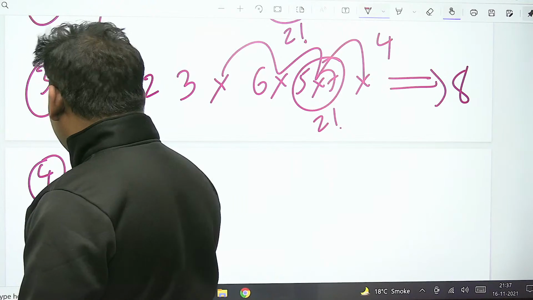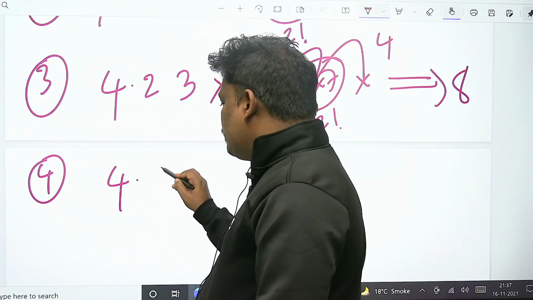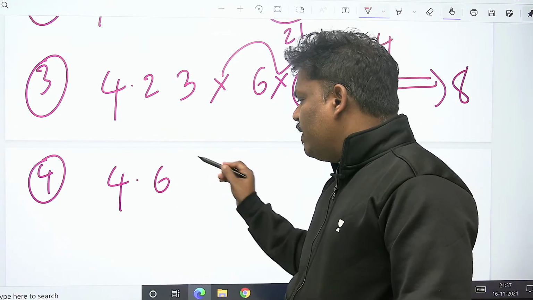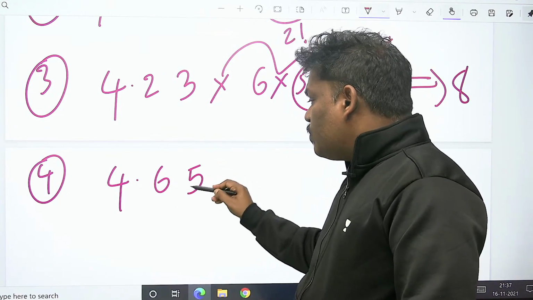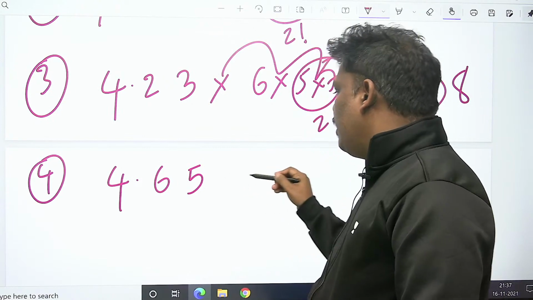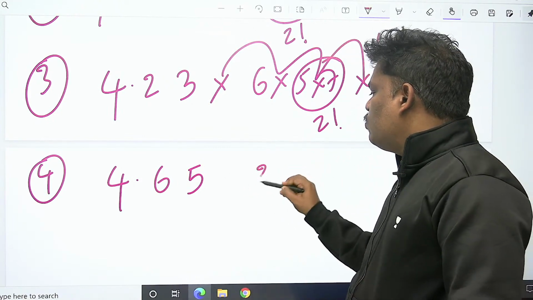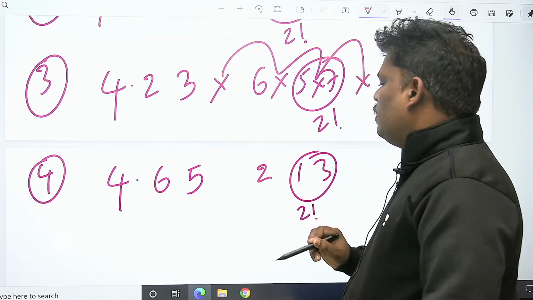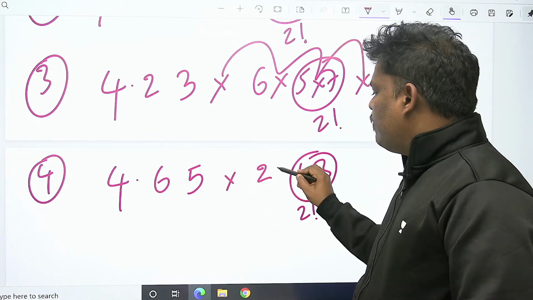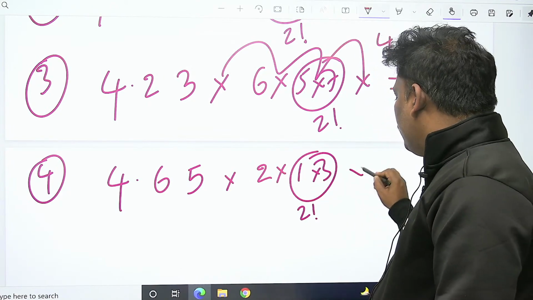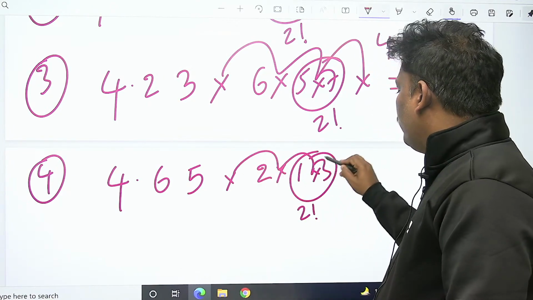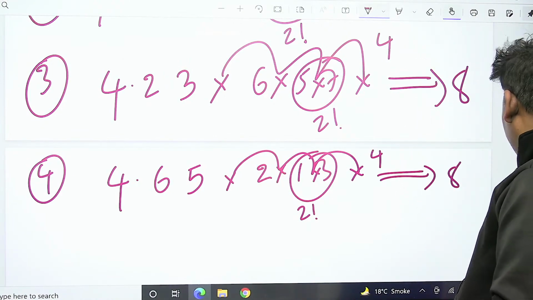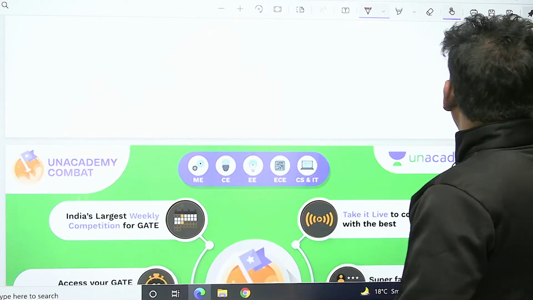Same thing will happen for 6 also. What I mean? After 4, 6 came. After 6, 6's children are 5 and 7. Assume 5 came. Afterwards, instead of 7 came, this may be the case. What is the answer? 2 followed by 1, 3. This is 2 factorial. The 7 can come here, here, here, here. 4 ways. So 2 into 4 again, 8 ways.